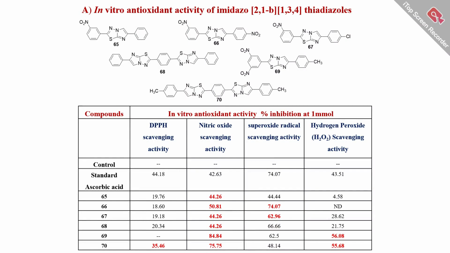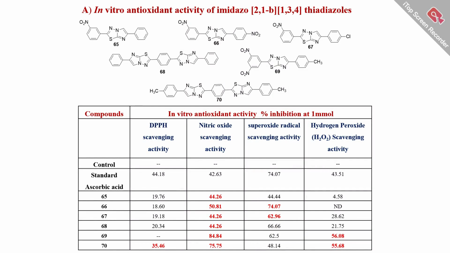In nitric oxide radical scavenging activity, all compounds showed potential activity as compared to standard ascorbic acid. In superoxide radical scavenging activity, compounds coded 66 and 67 showed potential activity while the remaining compounds showed moderate to low activity.